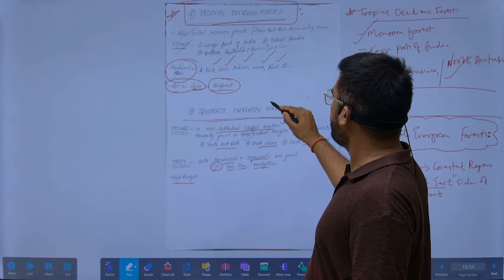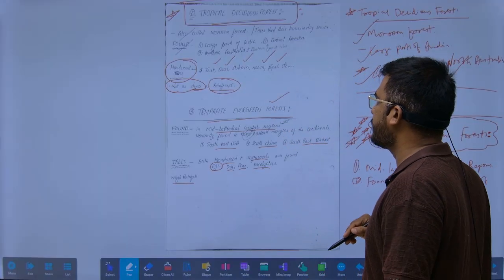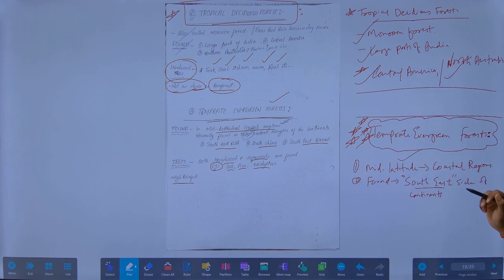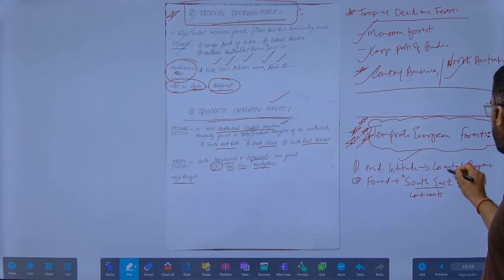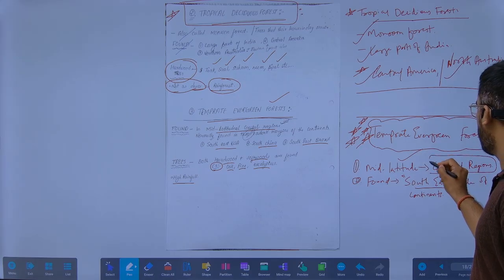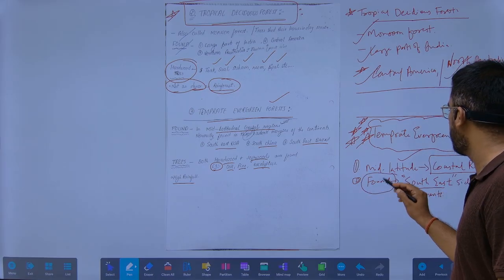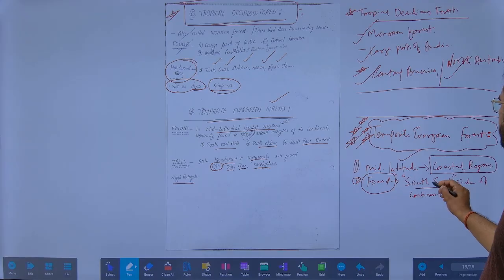Now, another important one is the temperate evergreen forest. Where are the temperate evergreen forests found? In the mid-latitude region, particularly in the coastal regions. So where are they found? They are found on the south and the east side of the continent.